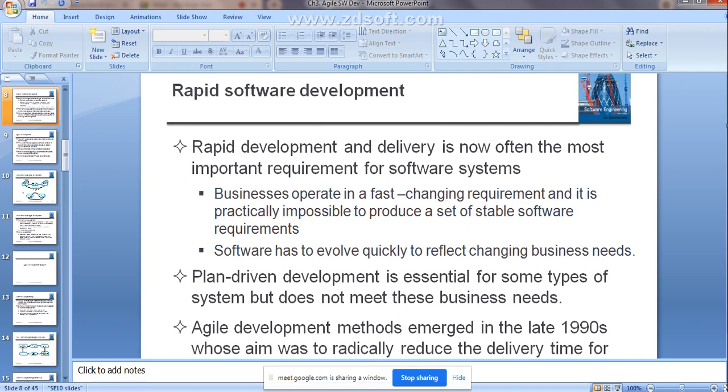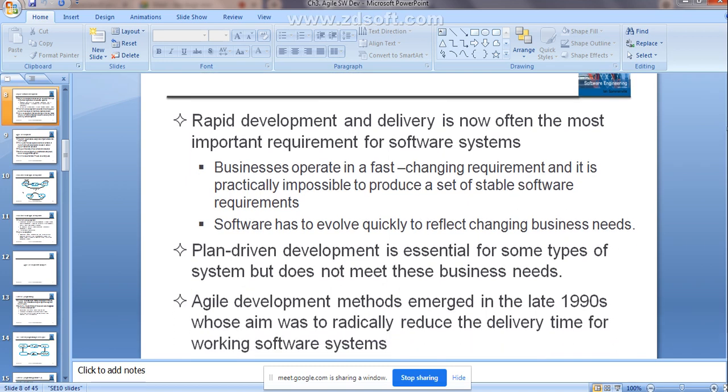The agile development methods emerged in the late 1990s, whose aim was to radically reduce the delivery time for working software systems, right? They quickly deliver the system once the initial implementation is done and expose it to the user customer, right? Then if the customer wants to make changes within that software, the next version of that particular software will be developed.